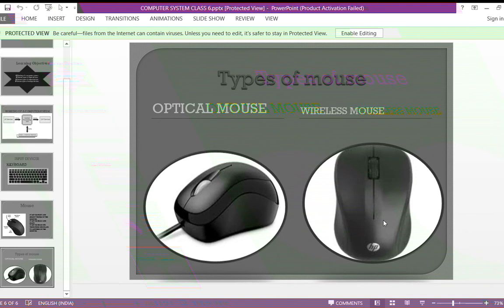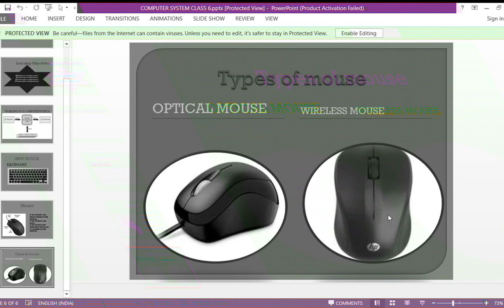A pen drive is not a mouse. That is a storage device, which we use to store data. So these are the two types of mouse, optical mouse and wireless mouse. The optical mouse has a wire, and the wireless mouse does not have a wire.